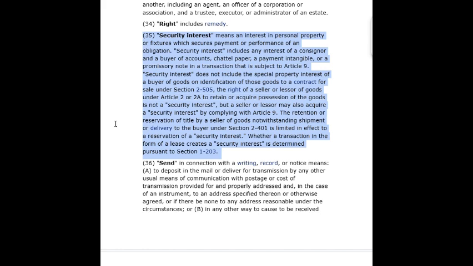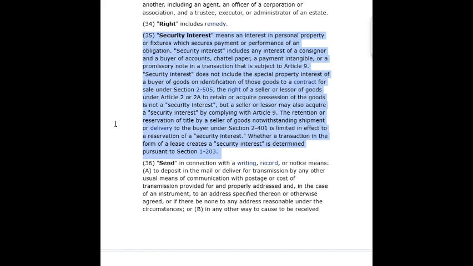Security interest does not include the special property interest of a buyer of goods on identification of those goods to a contract for sale under Section 2-505. The right of a seller or lessor of goods under Article 2 or 2A to retain or acquire possession of the goods is not a security interest, but a seller or lessor may also acquire a security interest by complying with Article 9.